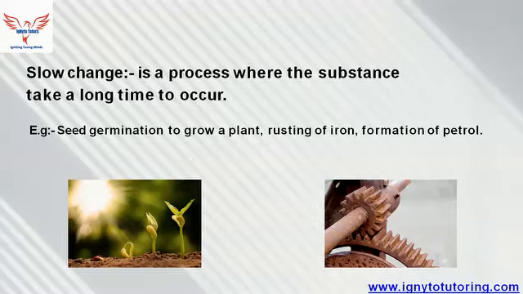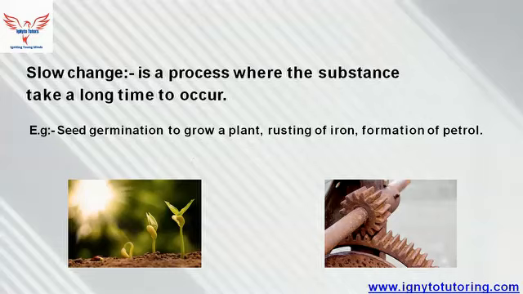All seeds need water, oxygen, and proper temperature in order to germinate. Then, the seed coat breaks open and a root or radicle emerges first. So, this is how seeds change into plants slowly, taking a lot of time.